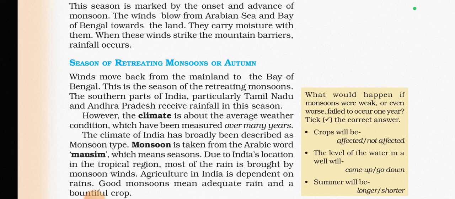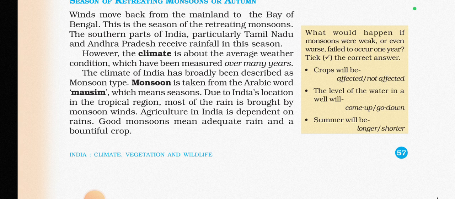However, climate is about the average weather condition measured over many years, in general 30 years plus. The climate of India has broadly been described as monsoon type. Monsoon is taken from the Arabic word mausim, which means seasons. Due to India's location in the tropical region, most of the rain is brought by the monsoon winds, and agriculture in India is dependent on rains. A good monsoon means adequate rain and a beautiful crop.